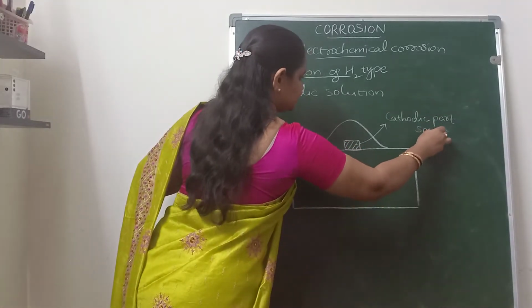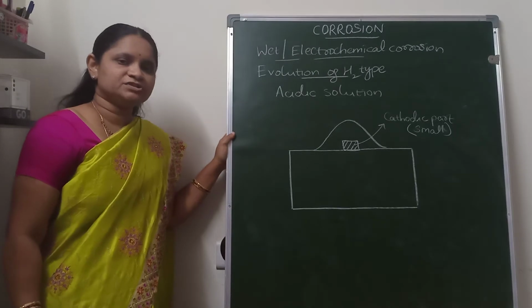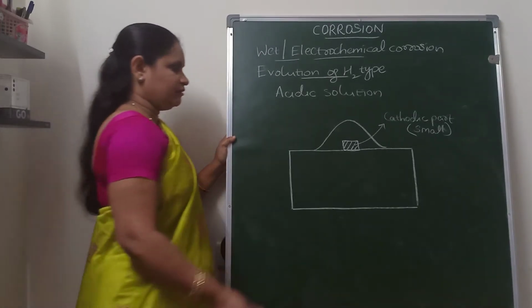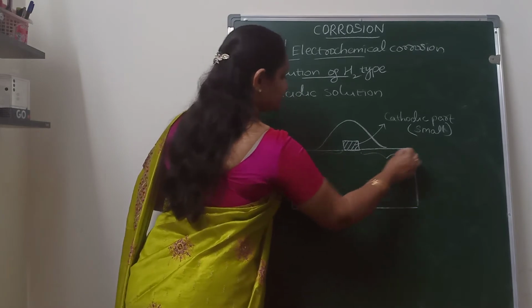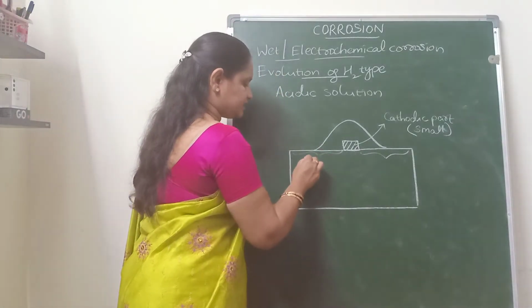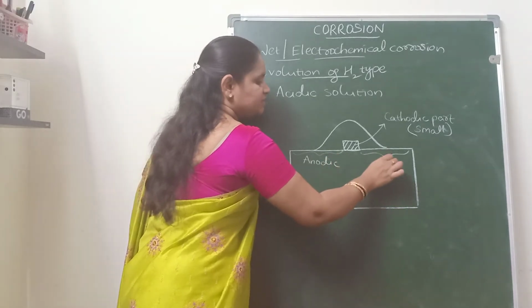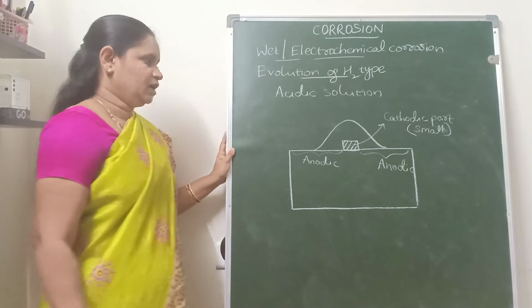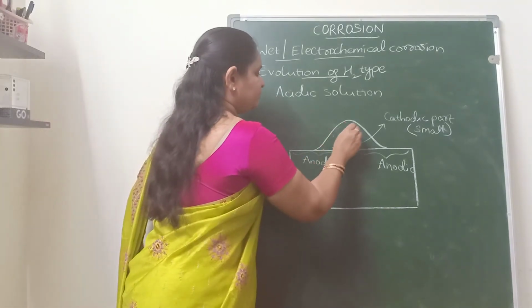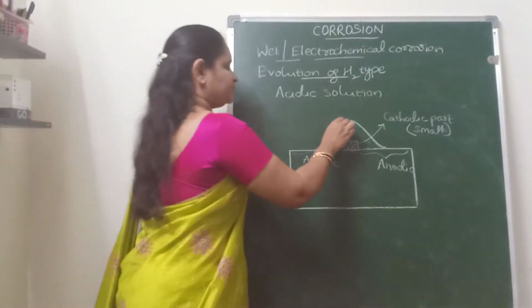Cathodic part is small in case of evolution of hydrogen type of mechanism, whereas the remaining part of the metal, like this one and this one, will act as the anodic part. This is anodic part and this is also anodic part. Now this is our liquid medium. Which type of medium?